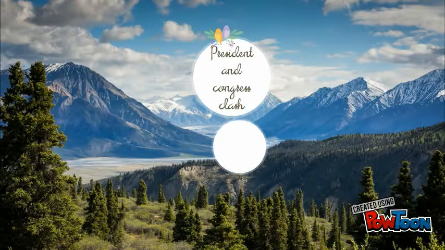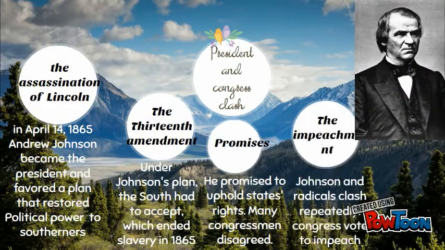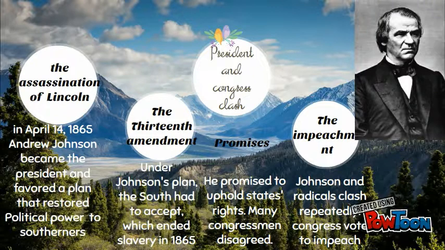After the assassination of Abraham Lincoln, Andrew Johnson became president. He favored a plan that restored political power to Southerners if they merely swore allegiance to the United States. Under Johnson's plan, the South also had to accept the 13th Amendment. In return, the new president promised to uphold states' rights.